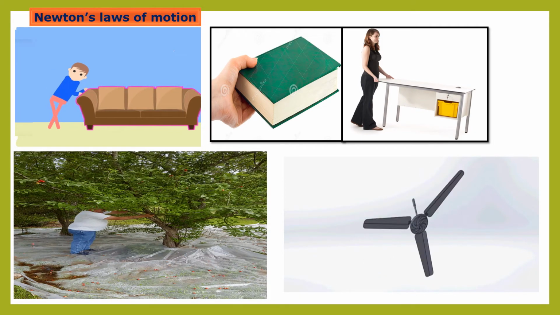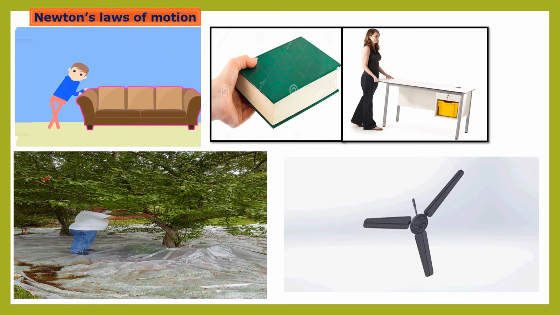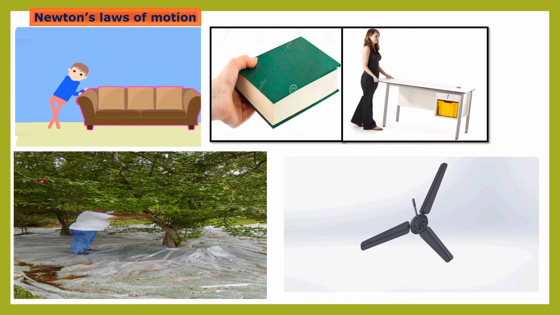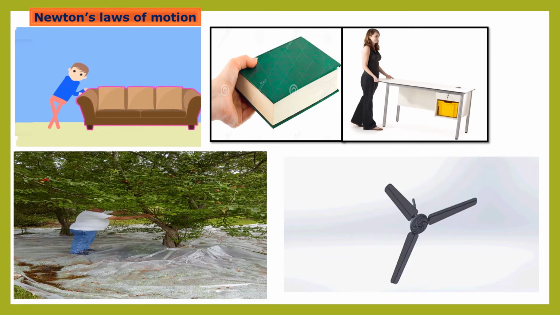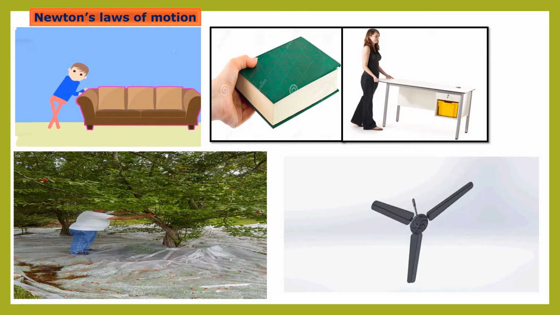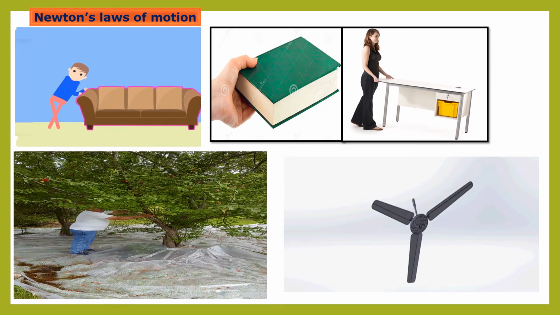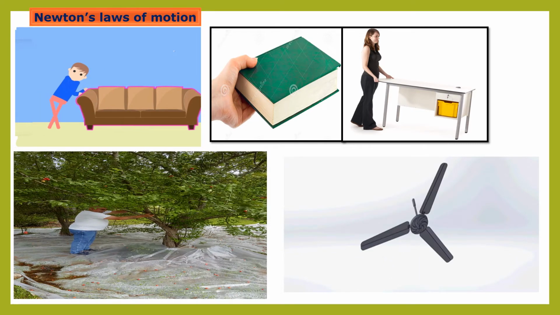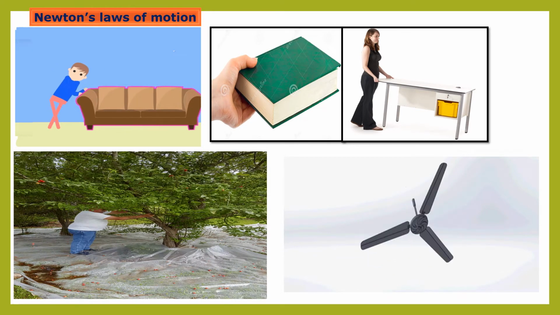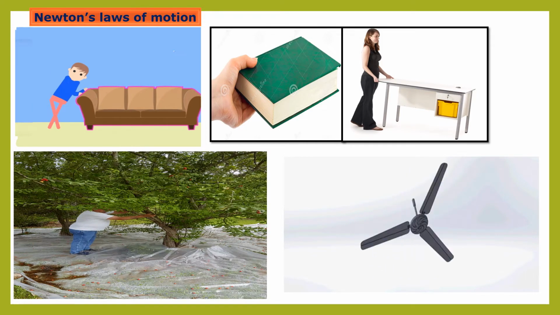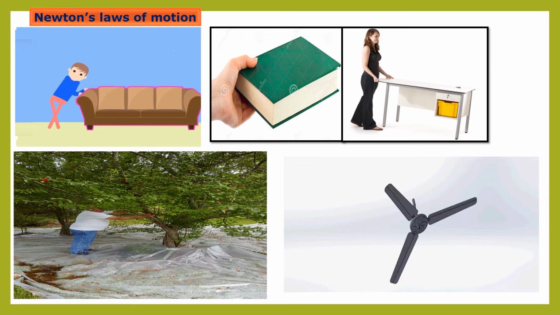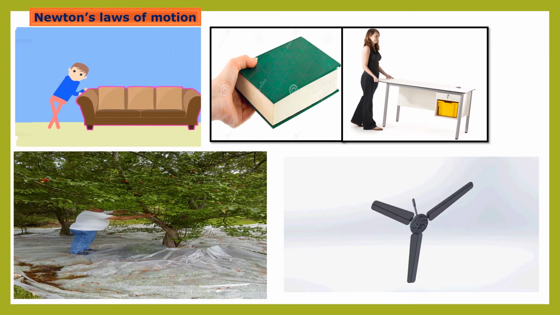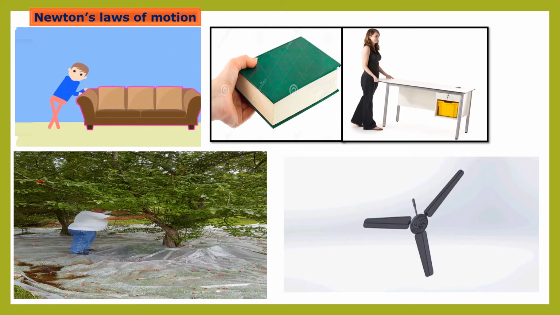Now in the third example, fruits on a tree fall down when its branches are shaken. So when we shake the branches of a tree, only then do the fruits fall down. Then in the fourth picture you are looking, children, when we switch off the electric fan, it keeps rotating for some time even after we press the button to switch it off.